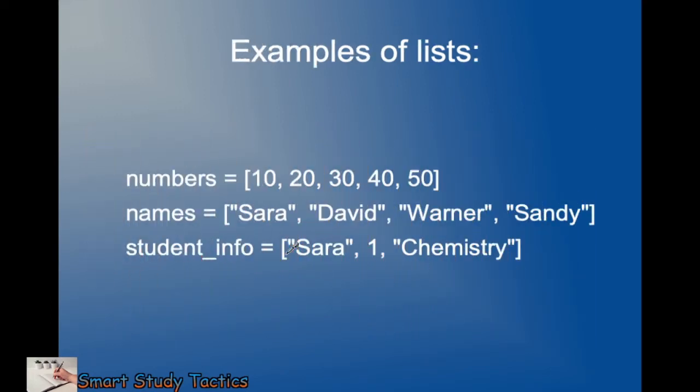Here is an example of a list. You can see a number list, with numbers separated by commas: 10, 20, 30, 40 and 50. Here we have the names Sarah, David, Warner, Sandy. Here we have the student info: Sarah, roll number 1, chemistry. I'm assuming this is the roll number. Like that, you can also make a list. So here we have different styles of making a list.